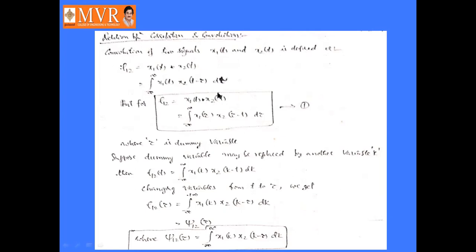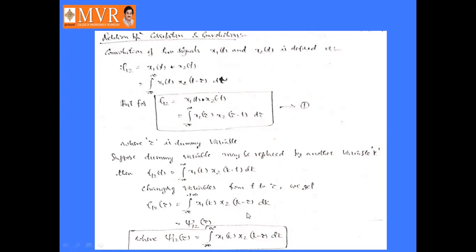suppose x2 of minus t. Then we can write this as integral minus infinity to infinity x1 of tau into x2 of tau minus t d tau, where tau is the dummy variable. Suppose the dummy variable may be replaced by another variable k, then rho 12 of t is equal to integral minus infinity to infinity x1 of k into x2 of k minus t dk. So changing the variables from t to tau, we get rho 12 of tau is equal to, replacing t by tau, integral minus infinity to infinity x1 of k into x2 of k minus tau dk.